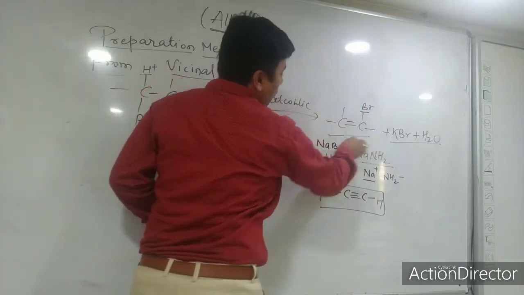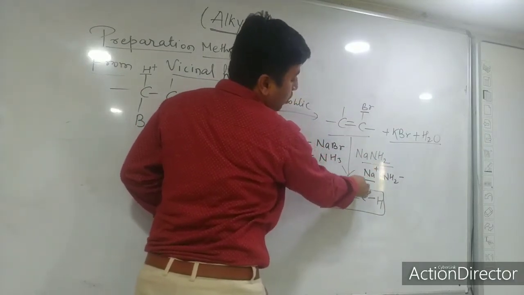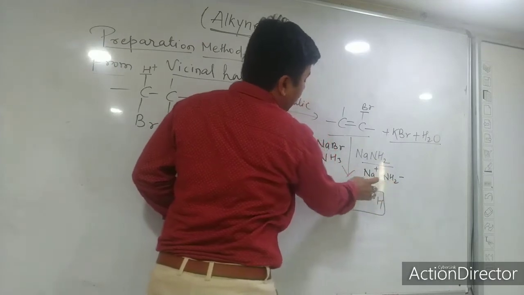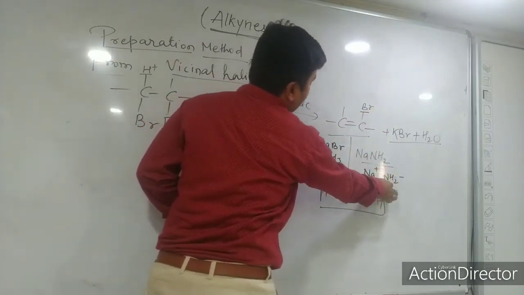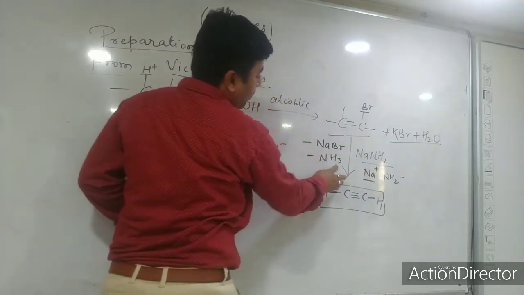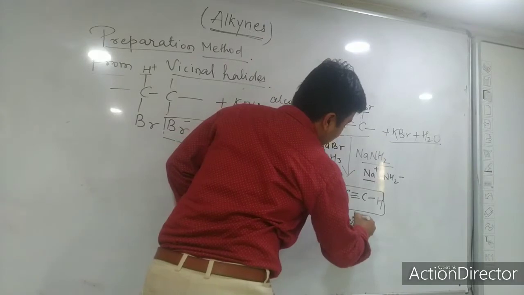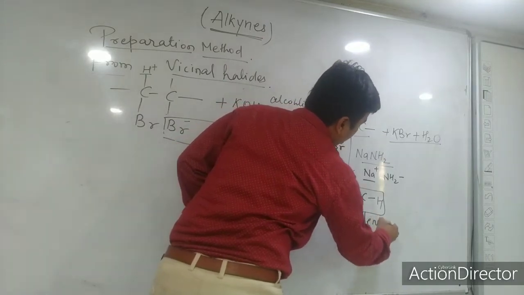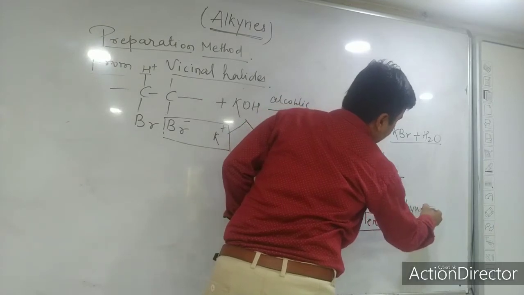When this 1-bromoethene is treated with sodamide, NaNH2, it breaks into Na plus and NH2 minus. This Na plus and Br minus gives you sodium bromide, and NH2 and H gives you ammonia, and you get the main product called acetylene. Acetylene's IUPAC name is ethyne, right?